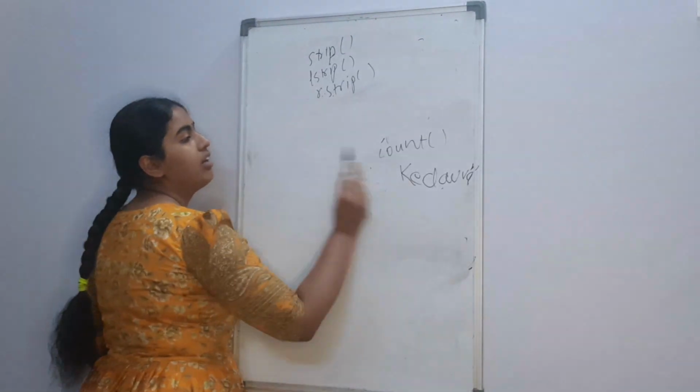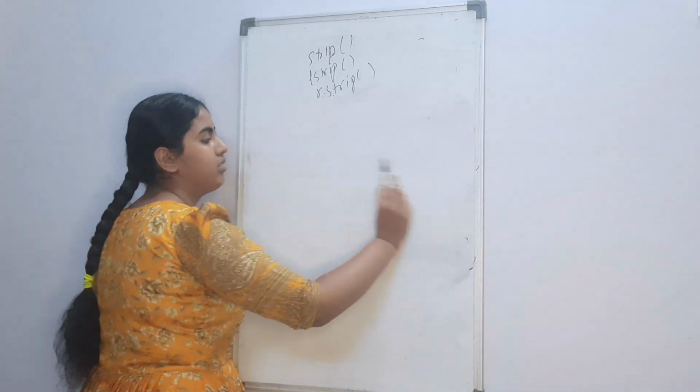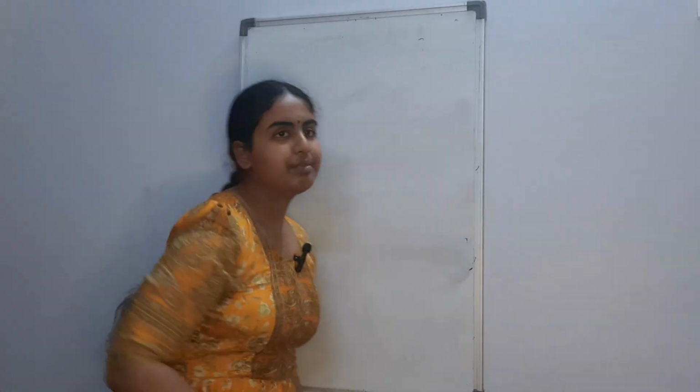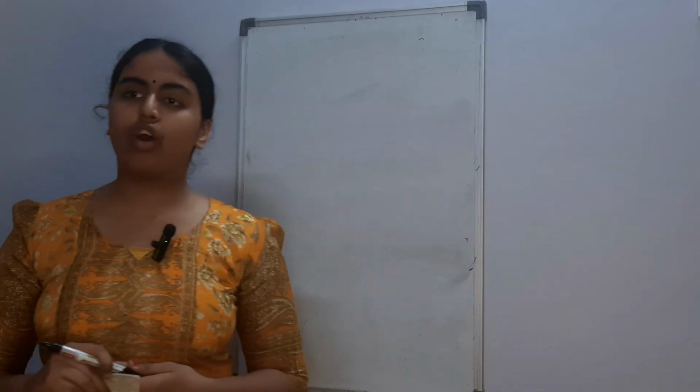Okay, then there is also strip. Strip and rstrip are just parts of strip. The strip function basically strips us of whatever letter we want to remove. Strip removes that letter from the left. Rstrip removes that letter from the right. And strip by default without any argument removes a space from the right. So that is all about string functions. And moving on, we'll have list functions, tuple functions and dictionary functions.